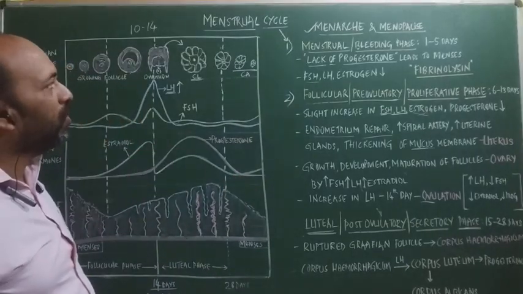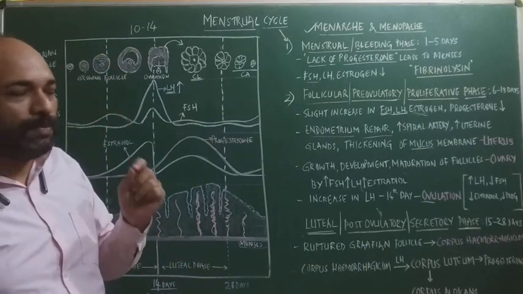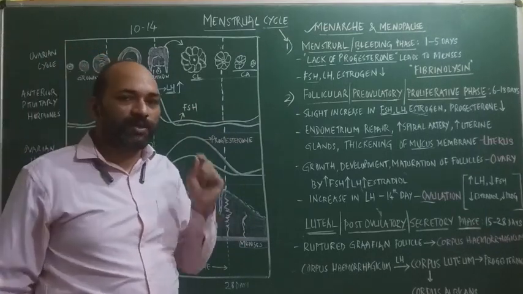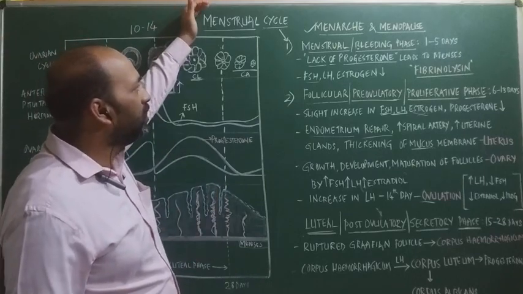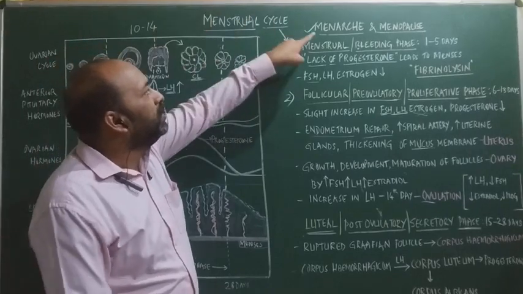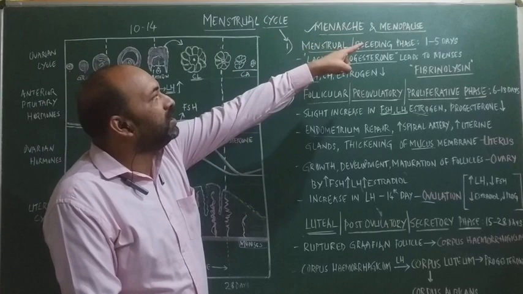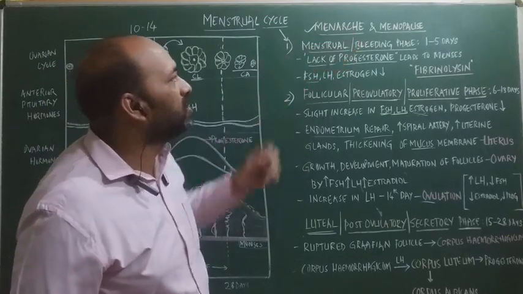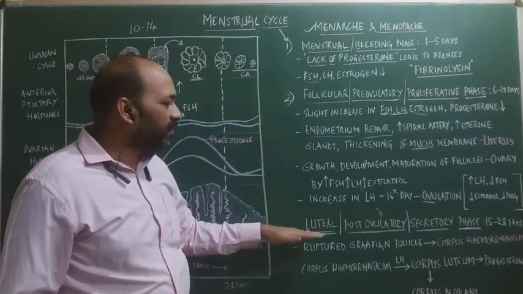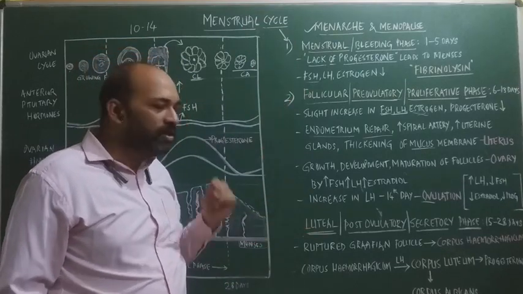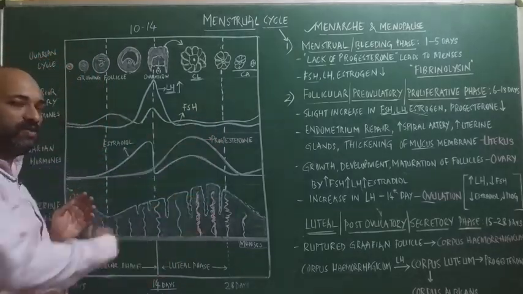So this is how the reproductive cycles occur in primate females at an interval of 28 or 29 days. This is all about the menstrual cycle, where I told you the first menstrual cycle is called menarche, and the last menstrual cycle or stoppage is called menopause. Menstrual phase, follicular phase, thereafter ovulation and the luteal phase. So this is all cyclic. See, this is continuously occurring.